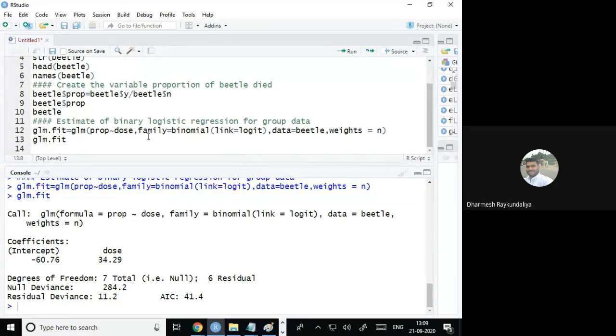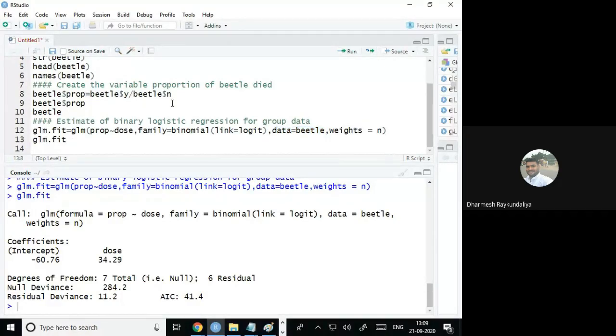Why is the family binomial? Because the response is binary, either the beetle died or not, and there are more than one trials with the constant probability of success. So the distribution is binomial. So family is binomial, and link is logit. Why? Because we are applying the binary logistic regression. So link is logit. Of course, proportion and dose are the variables of the data file beetle. So I have to give the data.